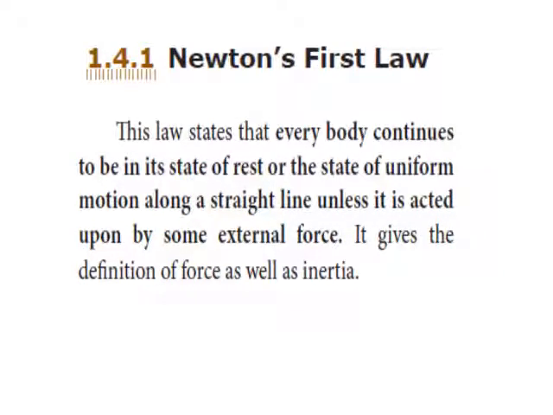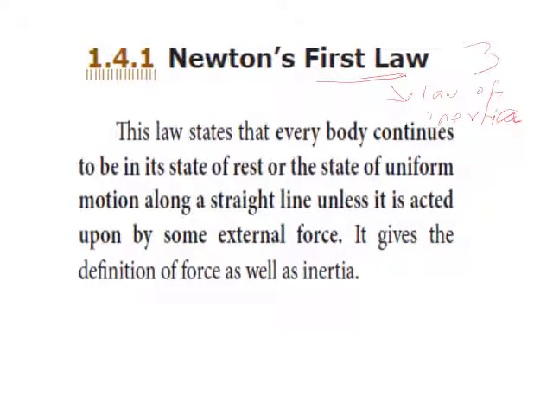After seeing all these concepts, now we enter into Newton's laws. Basically, Newton's law is divided into three types. How many laws? Three laws we have: first law, second law, and third law. The first law we call the law of inertia. What does the law state?